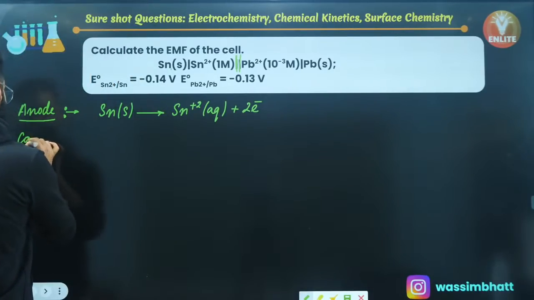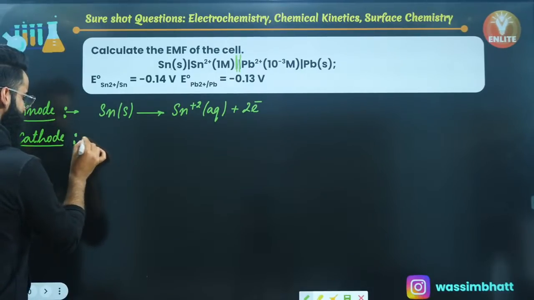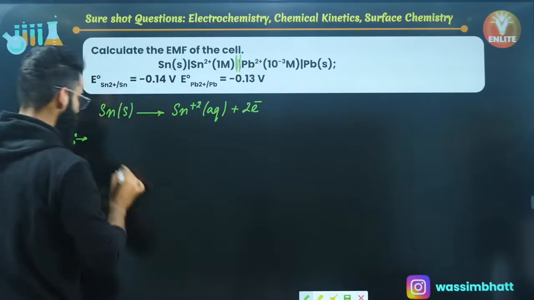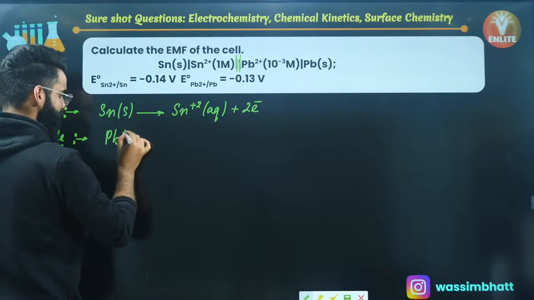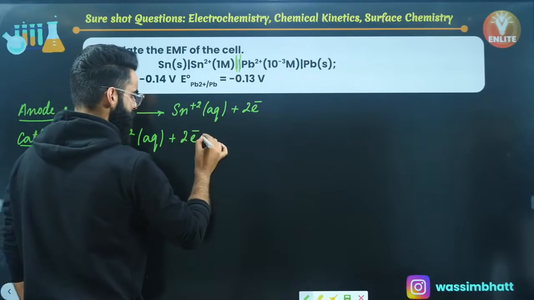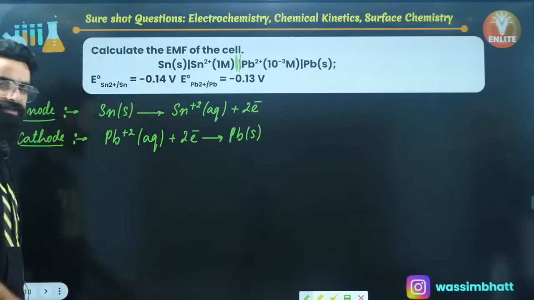Similarly, if I ask you what is the reaction which will be taking place at the cathode, you know, at the cathode reduction takes place. Reduction means gain of electrons. So Pb2+ is getting converted into Pb solid. So the reaction is supposed to be like this: Pb2+ aqueous plus 2 electrons gets converted into Pb solid. This is the reaction taking place at the cathode, right?